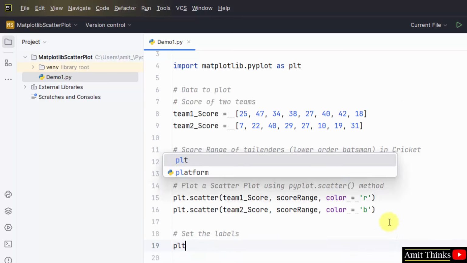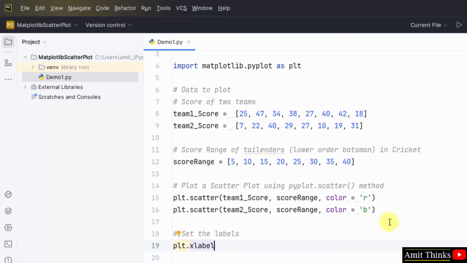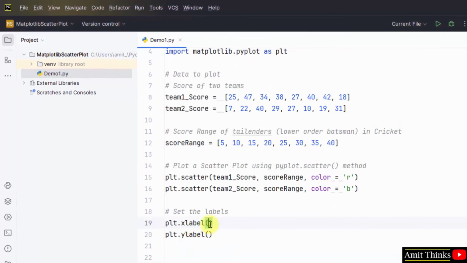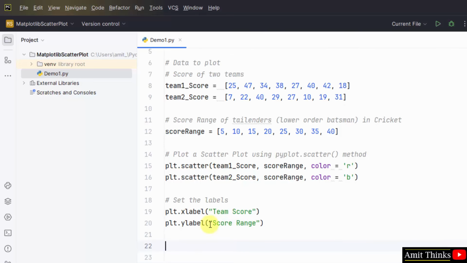Set the labels using plt.xlabel and plt.ylabel. First would be team score and ylabel would be score range. Score range, okay. Now display the figure.